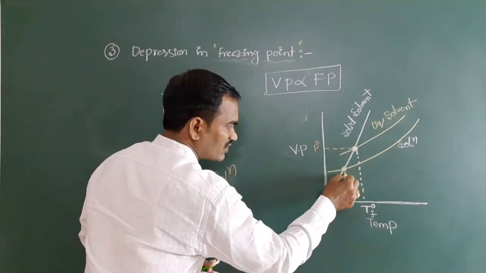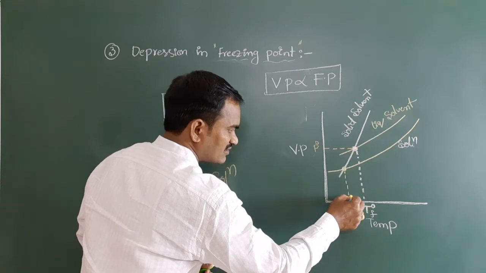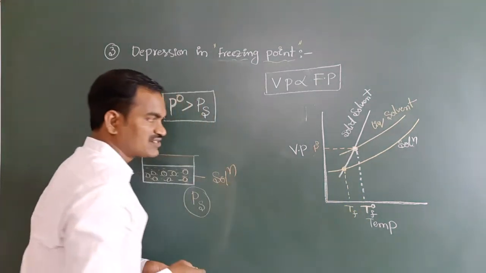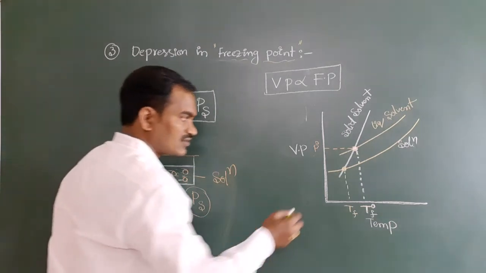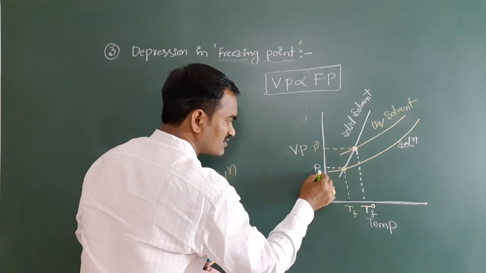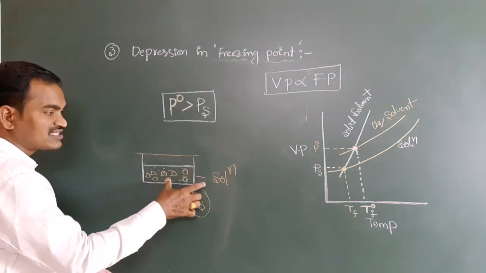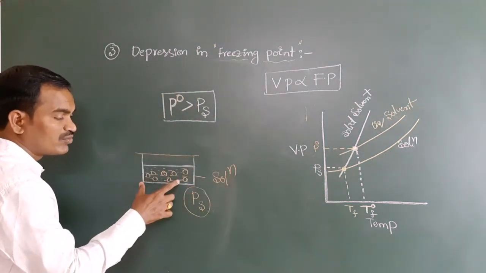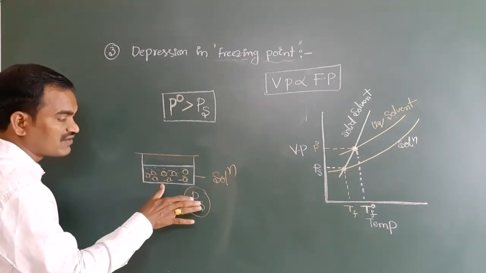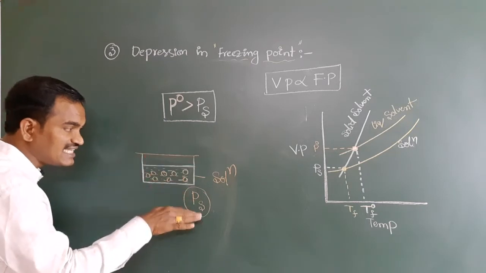So therefore here, what can we take? This is the Tf, the freezing point of the solution. Have you got it? And this is the vapor pressure of the solution. Here we have discussed, due to the addition of non-volatile solute, the vapor pressure of the solution decreased.